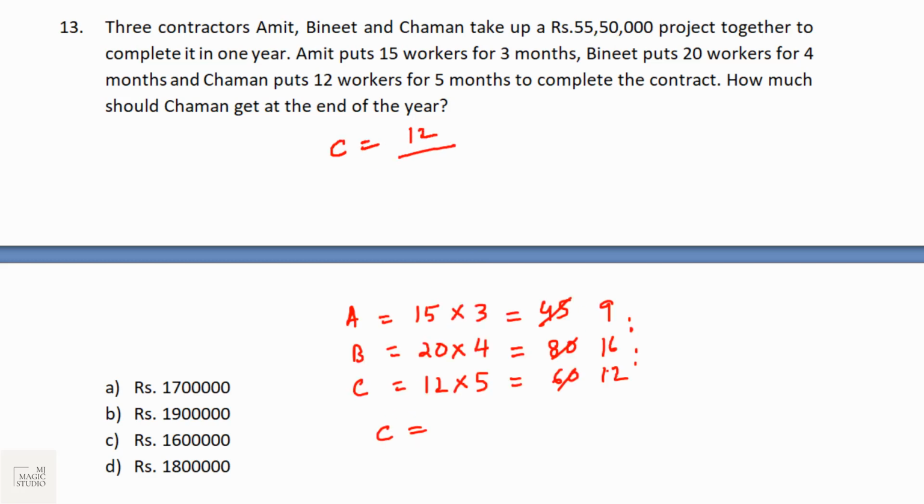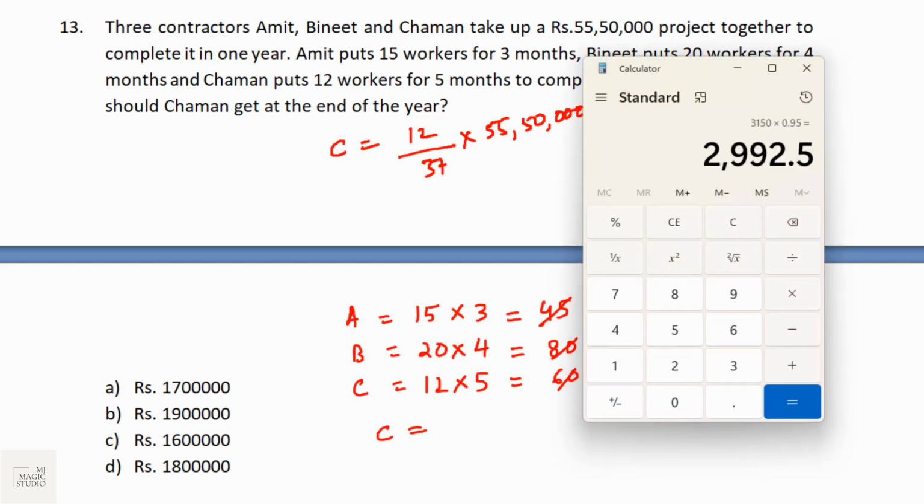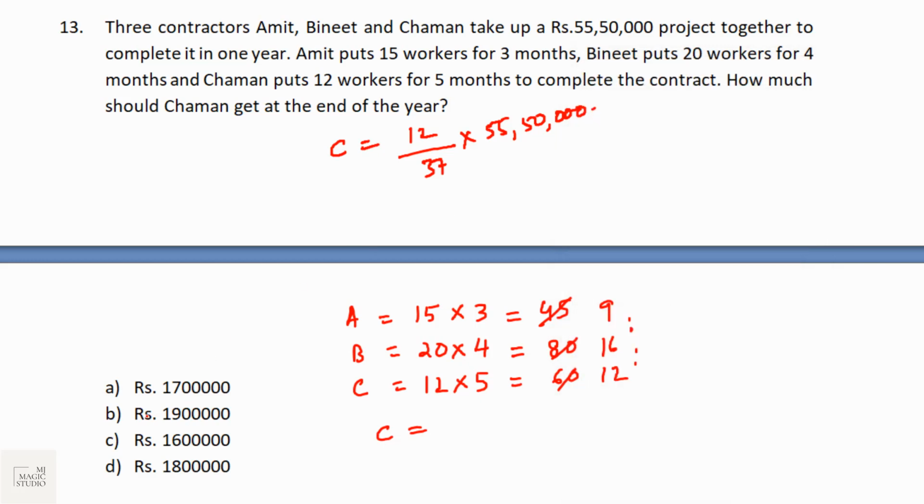Let me solve here. 12 by 37 into 55 lakh 50,000. Quickly we can use the on-screen calculator. That will give us 12 into 5,550,000 divided by 37, and that's giving exactly 18 lakhs. Option C is the pick.